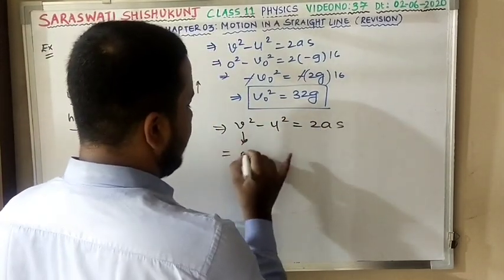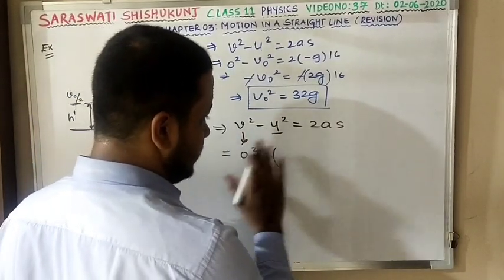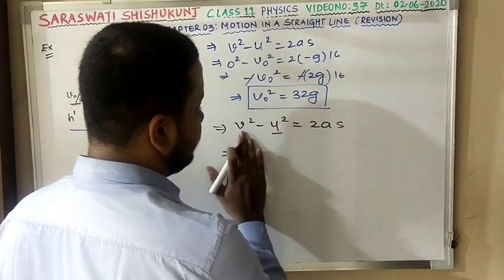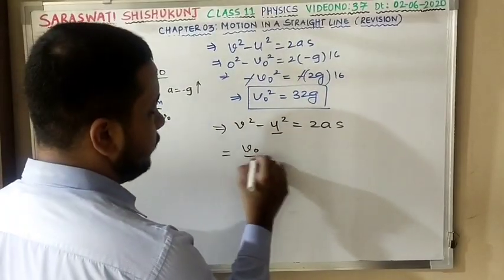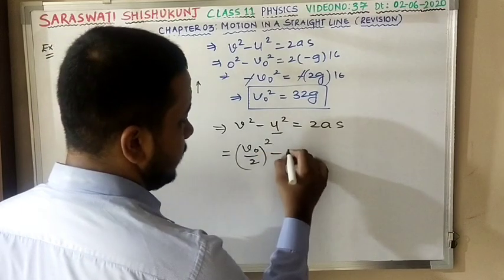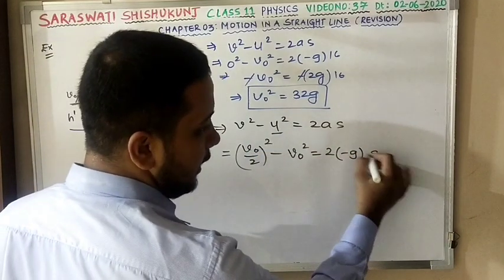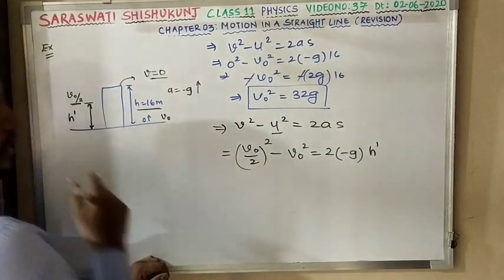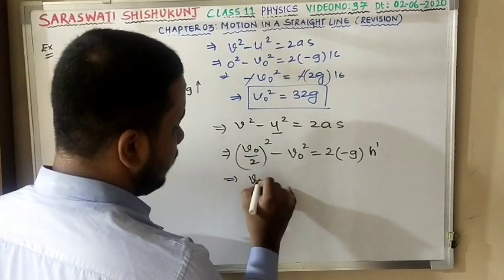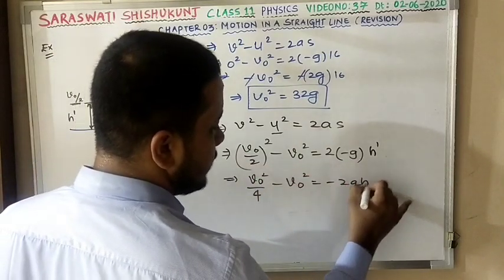At maximum height, the velocity is 0, but here we will not take 0, because he is saying the final velocity becomes half of its initial velocity. So finally you get V0 by 2 the whole square minus V0 square, 2A is minus g, again moving upwards. S means I need to calculate the new height, that is H dash. Till this clear? My answer over here is V0 square by 4 minus V0 square equals minus 2g H dash.